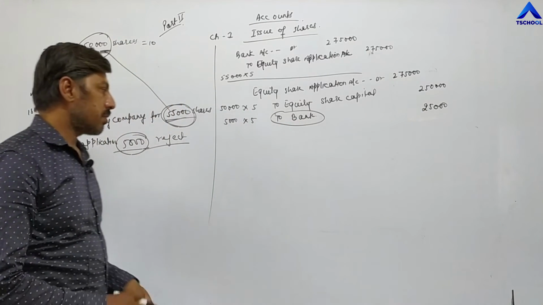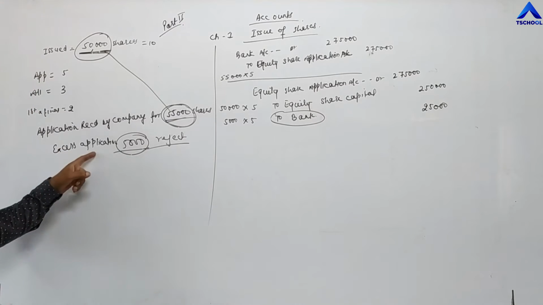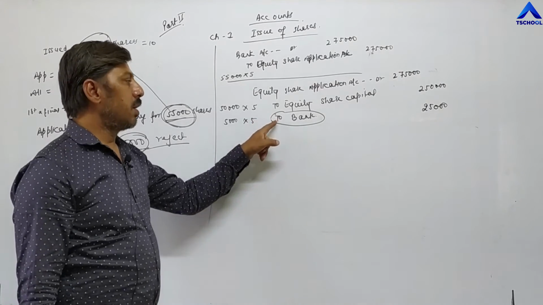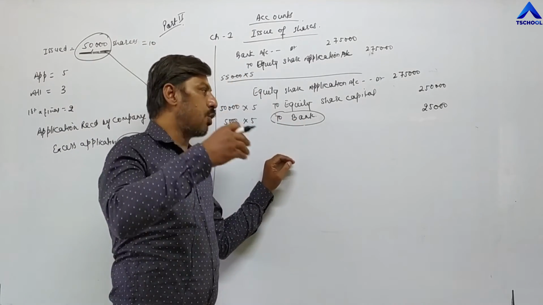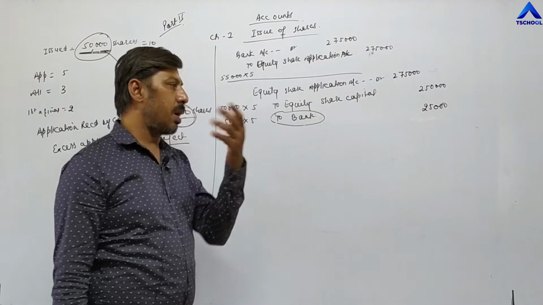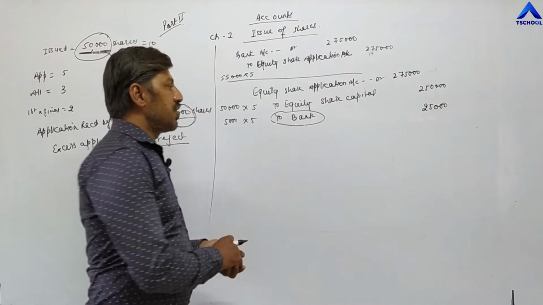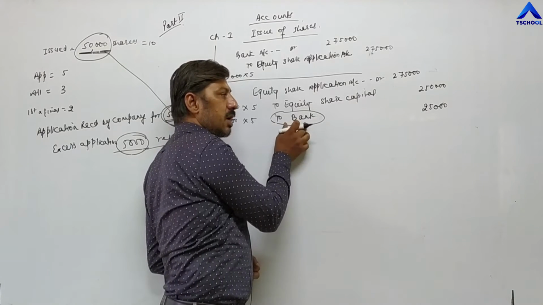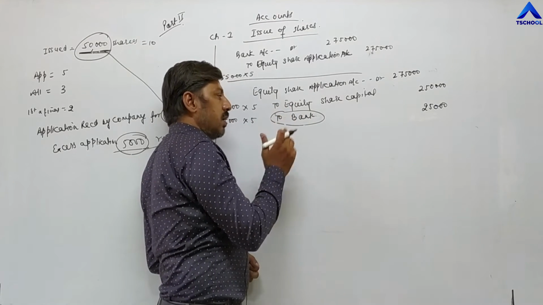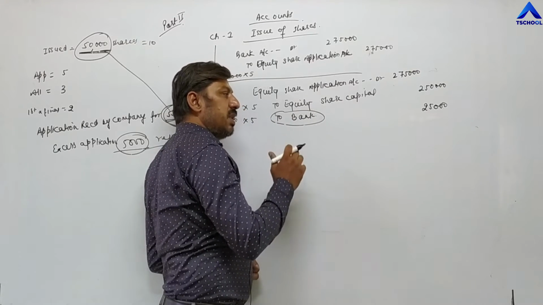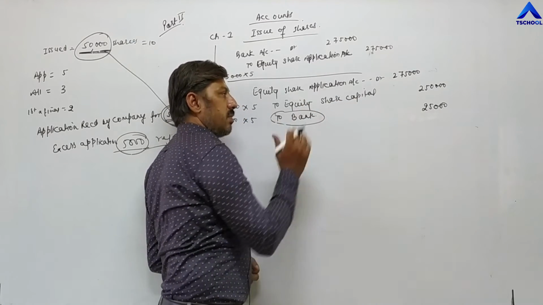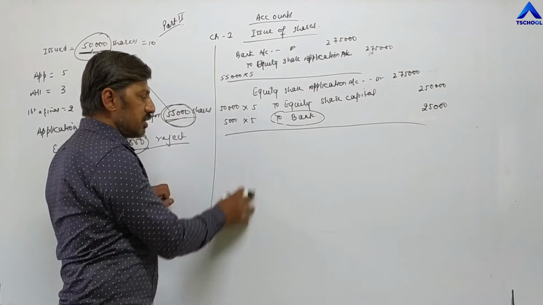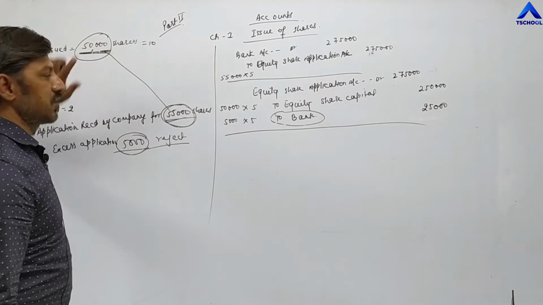So whenever excess application is rejected, it will be shown in the second entry by the name to bank. Here a check is going out of the company. Real account means debit what comes in, credit what goes out. Here check is represented by bank. It is a real account. Debit what comes in, credit what goes out. Here check is going out of the company, that's why it is credited to bank. Now after that, entries become easy. Now all entries we have to pass according to 50,000 shares.